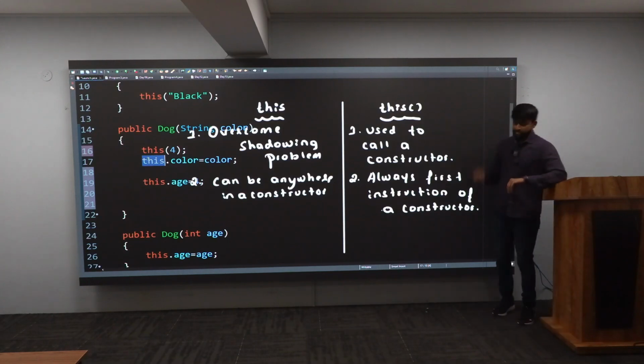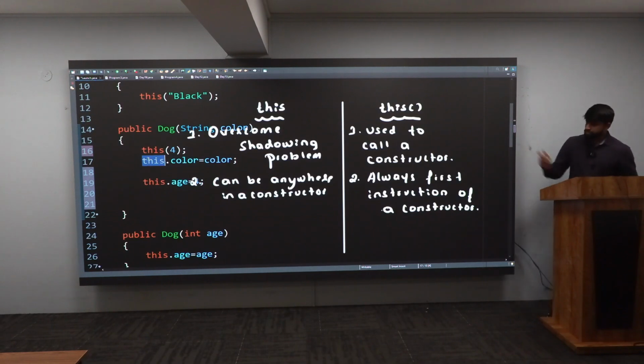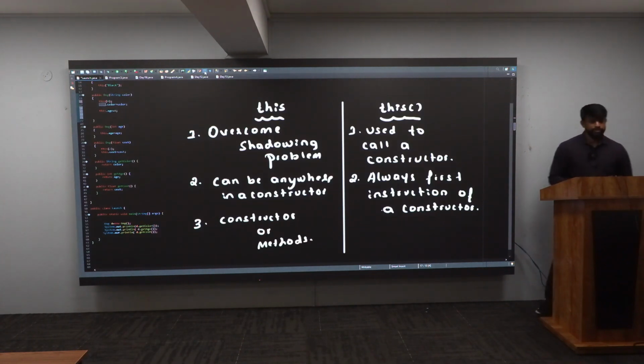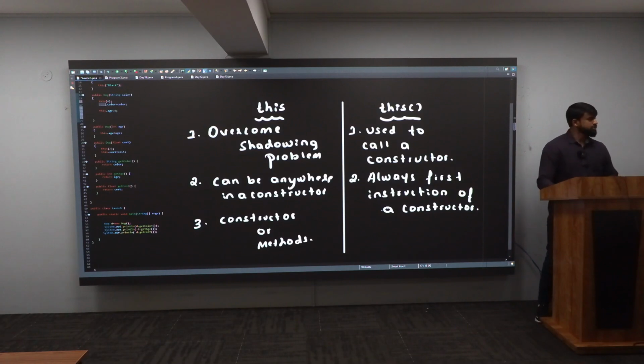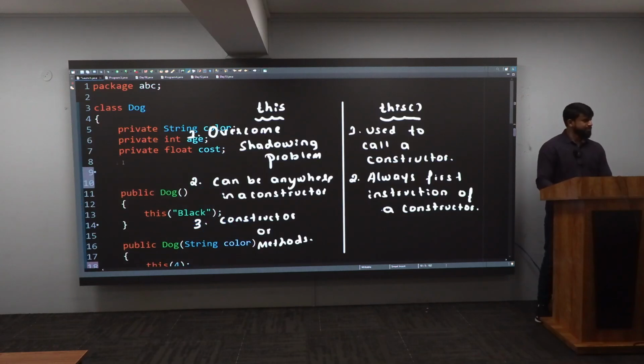Very good. So let me complete this. The differences. Two differences I have shown you. Let me speak about the third difference. Whatever this is there, you can use it for a constructor and you can use it for methods also. Absolutely, yes, you can do it. Really, sir? Watch it. Let me bring my Eclipse. This is my program. I will create one method now.